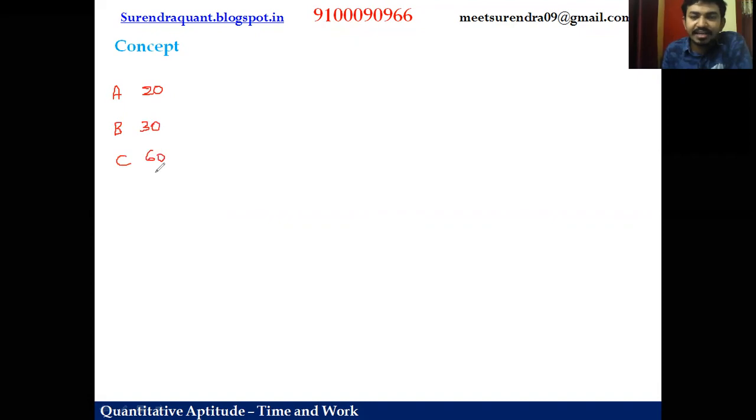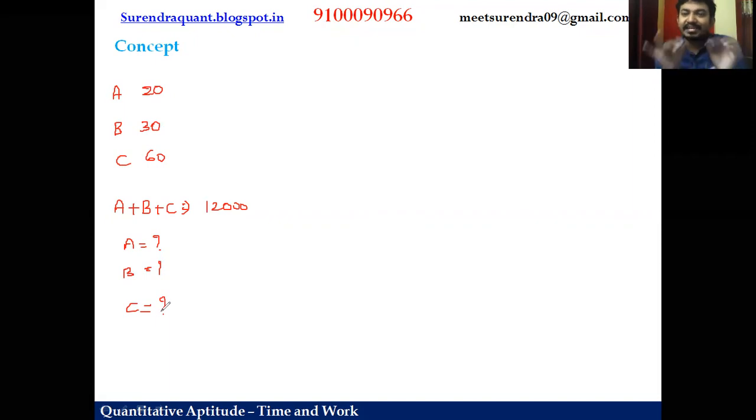C can do it in 60 days. Together, they were assigned a work whose value is 12,000 rupees. Now let us try to see what is the share of A, what is the share of B, and what is the share of C. In the previous discussion, as it is the first question, we discussed in detail.